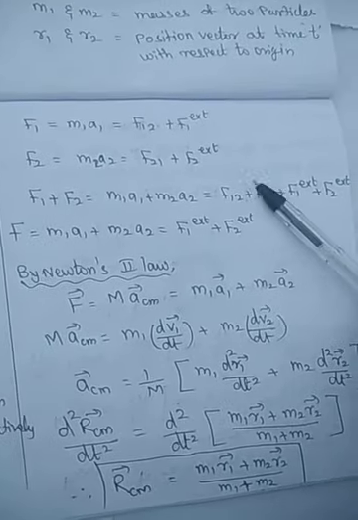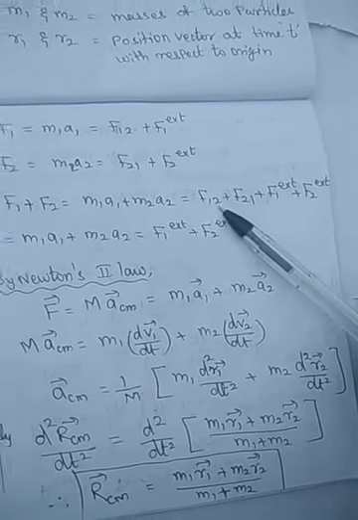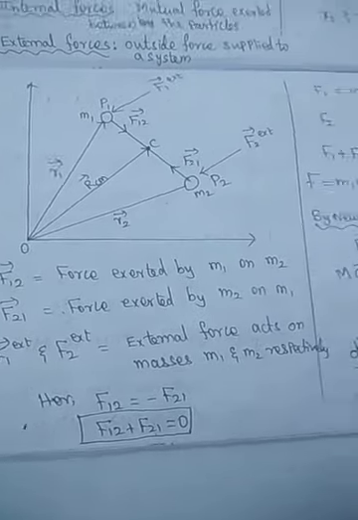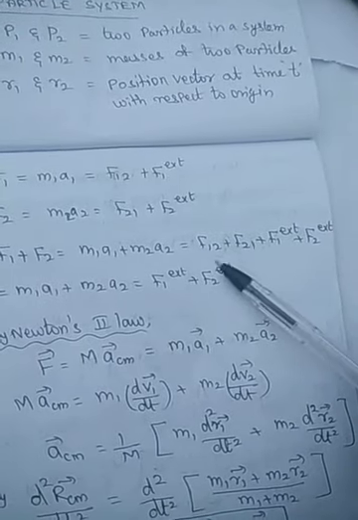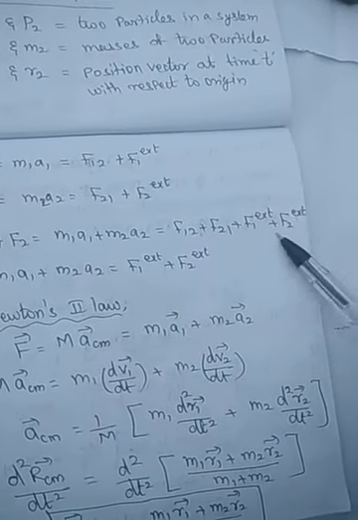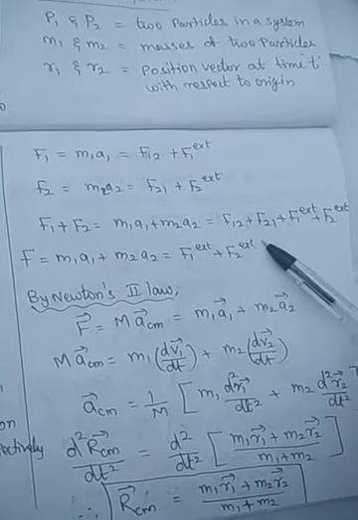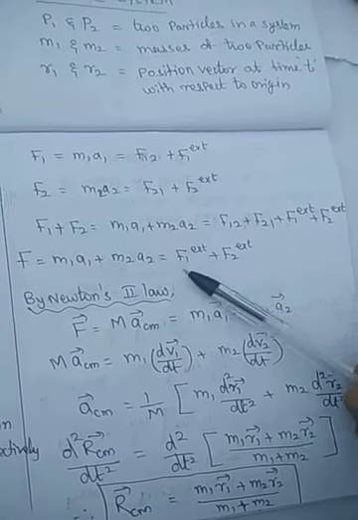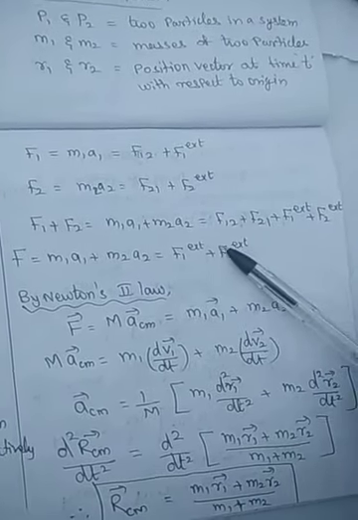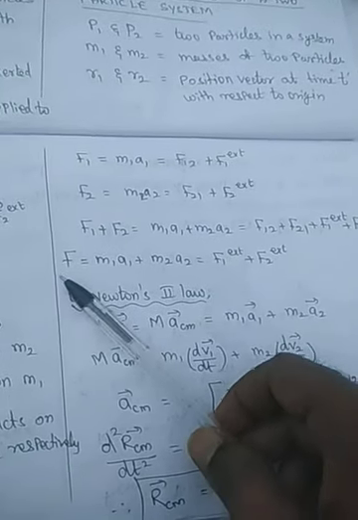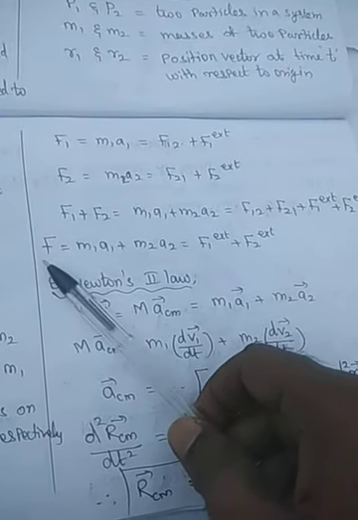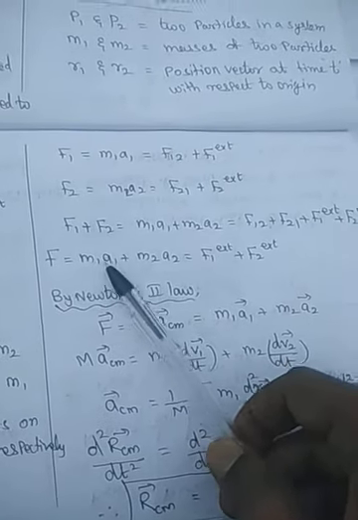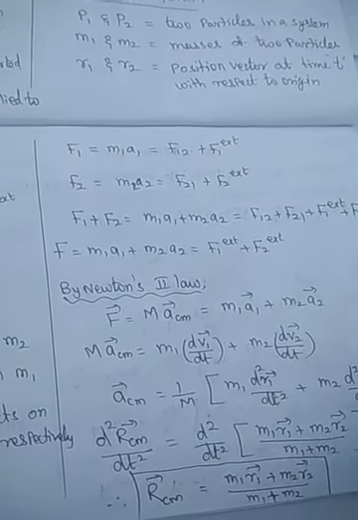Already we know that F12 plus F21 is equal to 0, so this becomes 0. Finally we get F1 external plus F2 external, the sum of these two, which is equal to the total force applied on the system. That is, the total force F is equal to m1a1 plus m2a2.